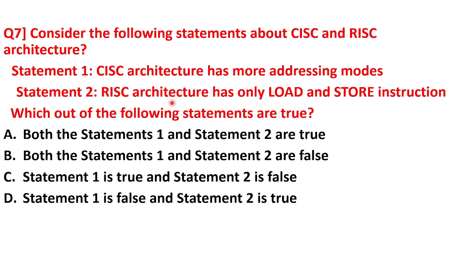Both statements 1 and 2 are true because CISC architecture is complex, so it uses more addressing modes as well as more instructions. The more instructions, obviously the more addressing modes there will be. So statement 1 is correct, and statement 2 is also correct because RISC architecture has load and store instructions only. So both the statements are correct. So option A is the correct answer for this question, that is, both statement 1 and statement 2 are true.